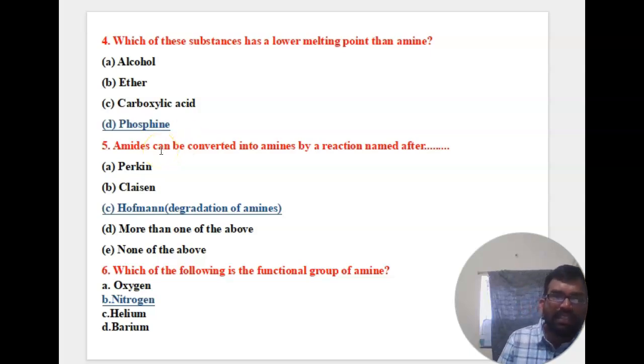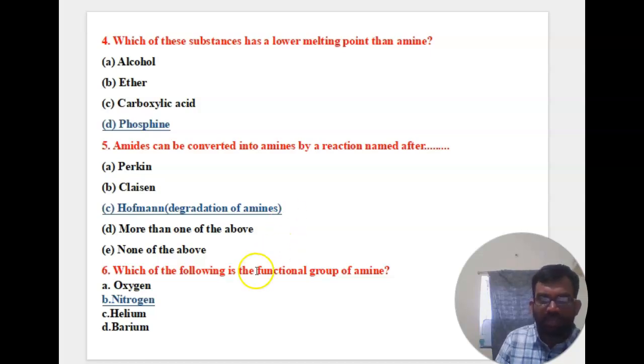The fifth one: amides can be converted into amine by the reaction named after. The options are Perkin, Claisen, Hofmann, more than one of the above, and none of the above. So what is the question? The amide is converted into amine. That reaction is called the Hofmann reaction. Hofmann means degradation of amides. So the right answer is the Hofmann reaction, where the amide is converted into amine.